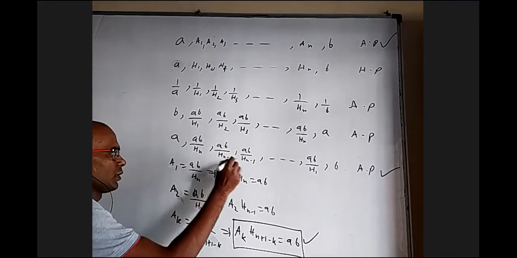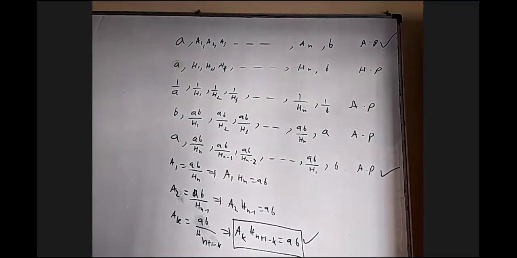This is h n minus 1 and this is h n minus 2. Yes. Thank you. Sir, completed. Okay.